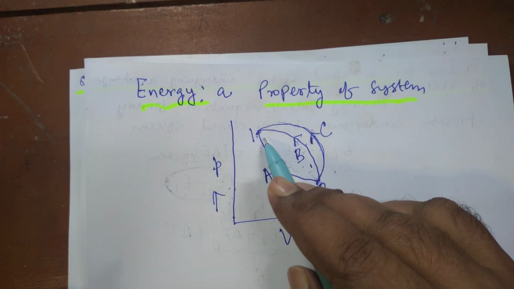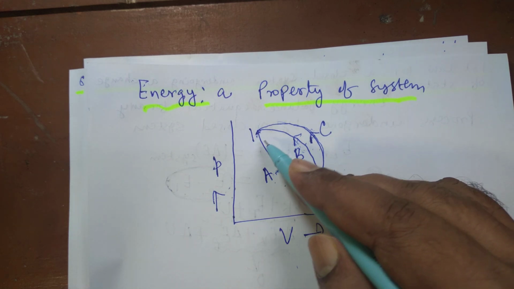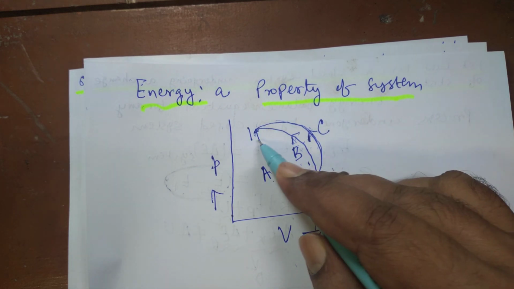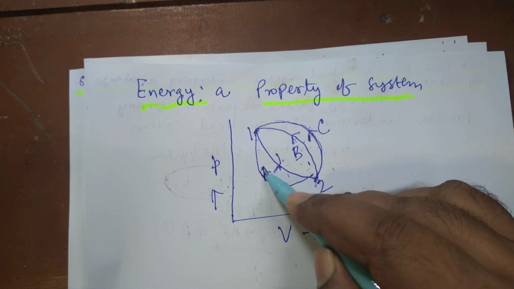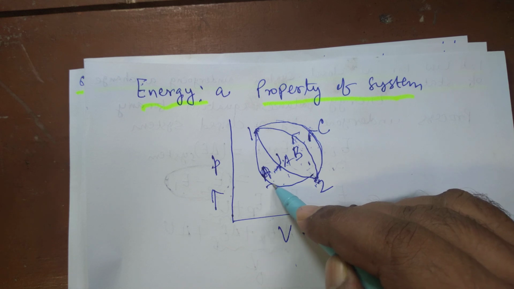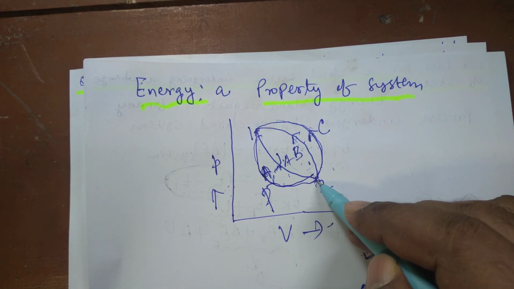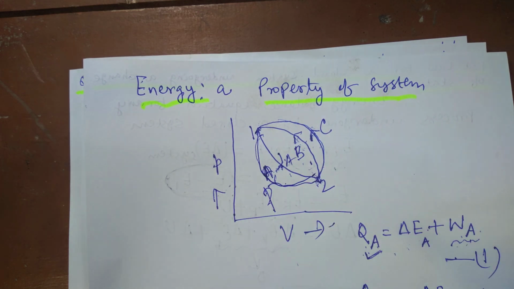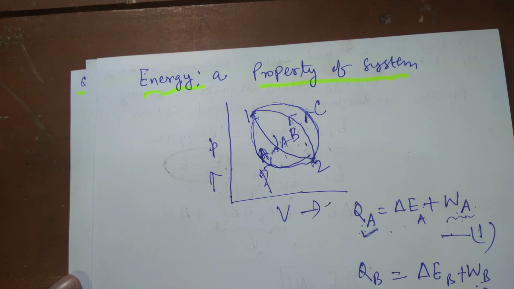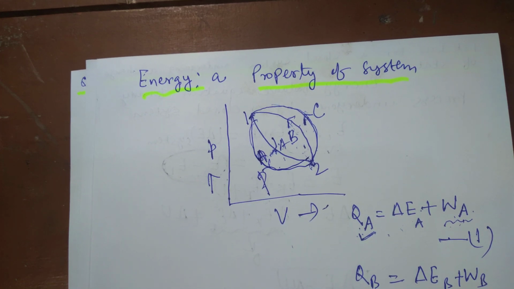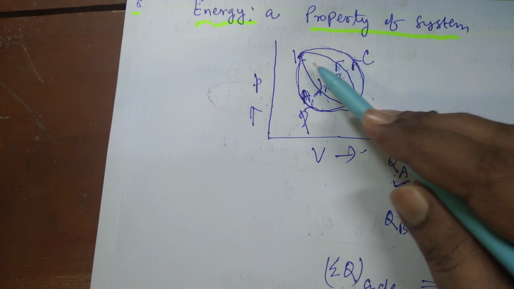Since suppose the system travels from 1 to 2 through path A, then the change in volume is V2 minus V1. Whatever path the system may follow, the same change in volume will remain the same. Suppose this is another path P. Here also, through path P, the change in volume will remain the same, that is V2 minus V1. Since volume is a property of the system, volume is not a path function. Similarly, delta EB is equal to delta EC, because both are connecting the states 2 and 1.